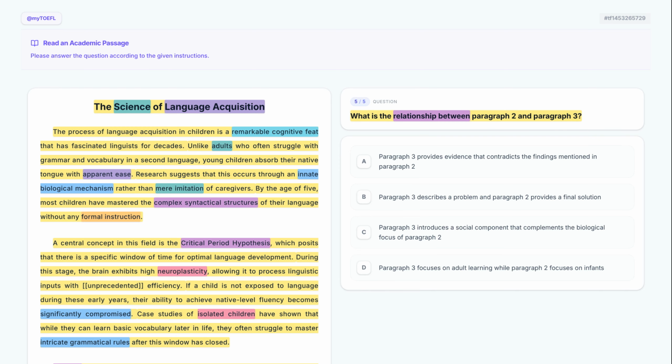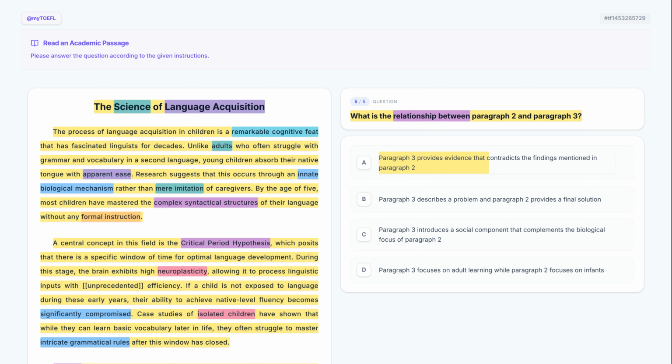Let's take a closer look at option A. Paragraph 3 provides evidence that contradicts the findings mentioned in paragraph 2. Paragraph 3 says interaction is equally indispensable, which supports the biological foundation rather than contradicts it. We should eliminate this choice.